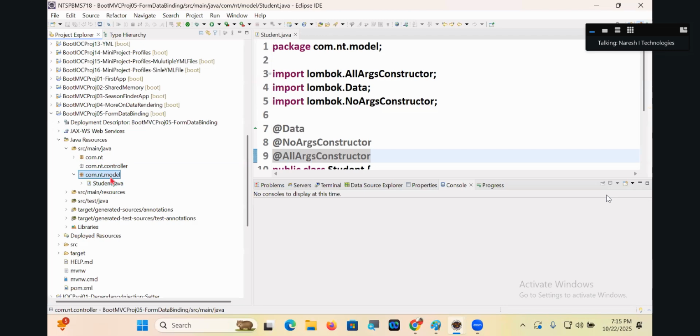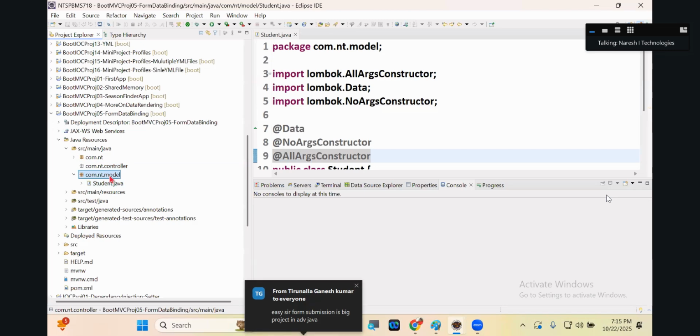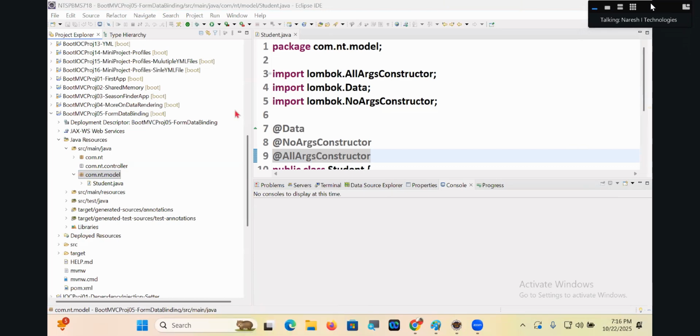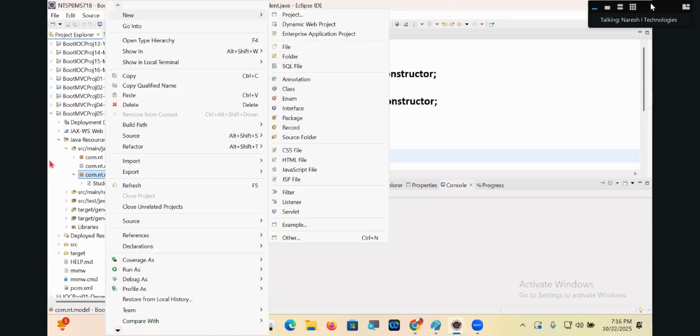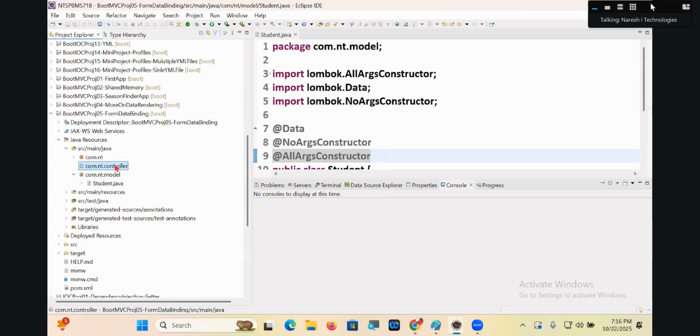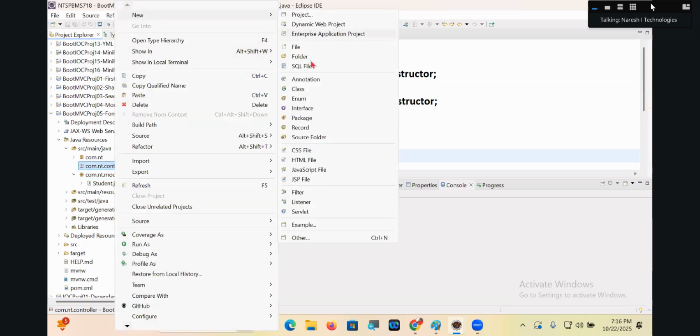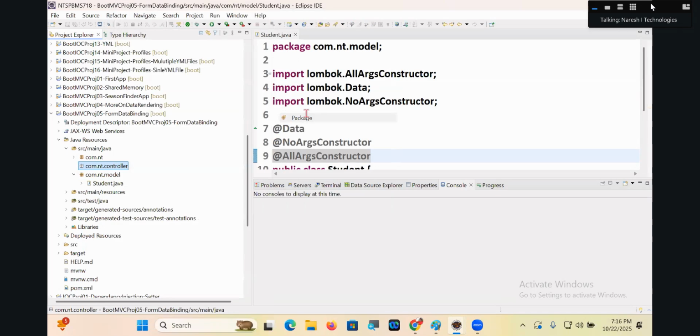Easy, sir. Form submission is a big project in advanced Java. Is a project? Fine. Okay. Right click. Already there. Okay. Controller package.